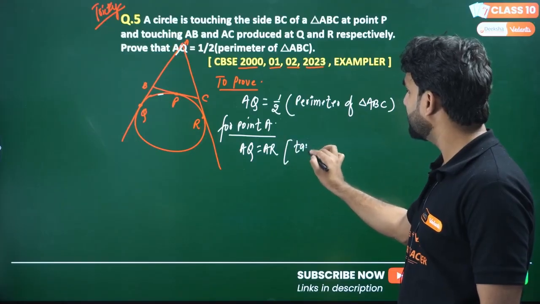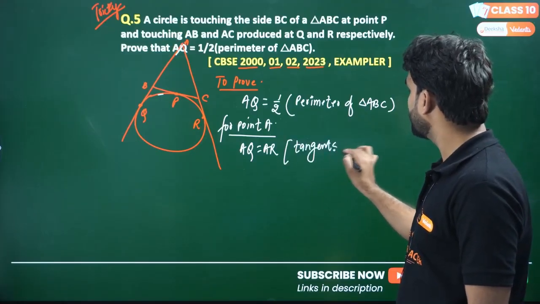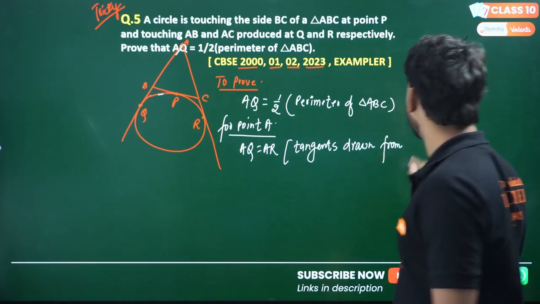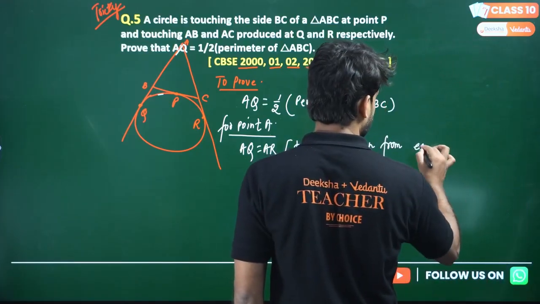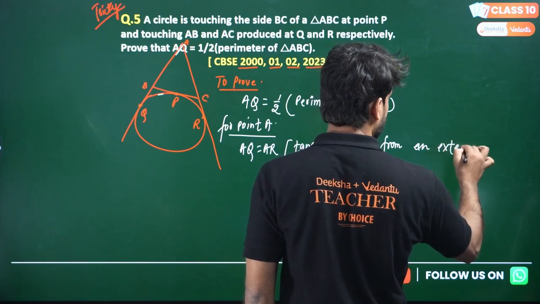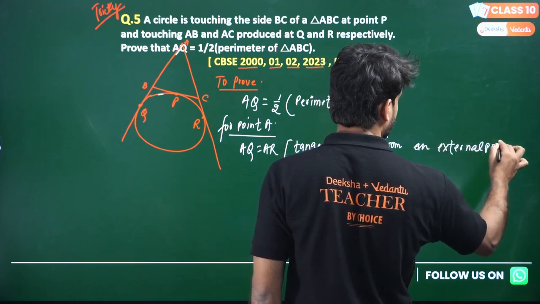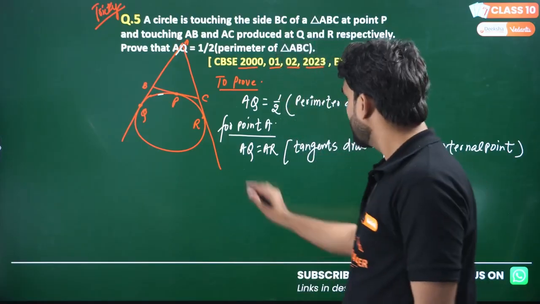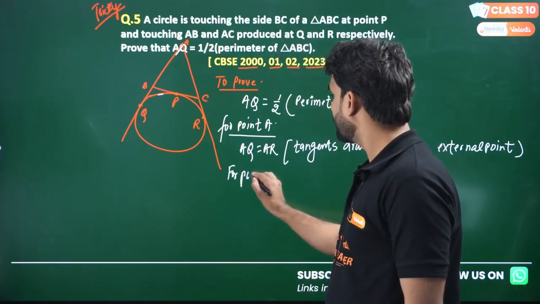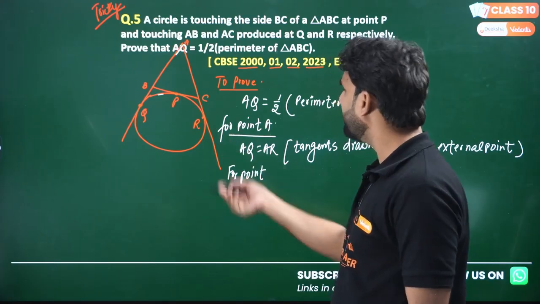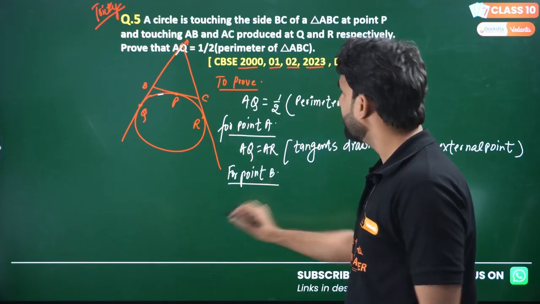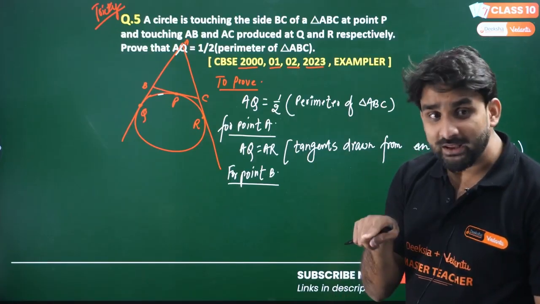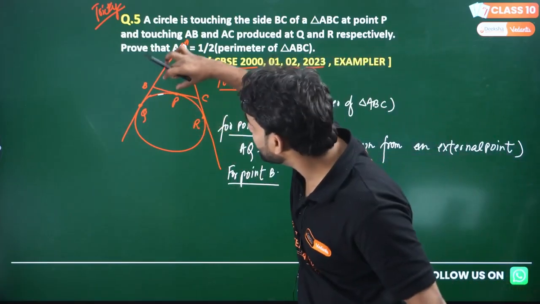We can write the tangents drawn from an external point are equal. Is it clear? So from point A, AQ equals AR. Now look at point B. B is also external, and from B there are two tangents, BQ and BP.